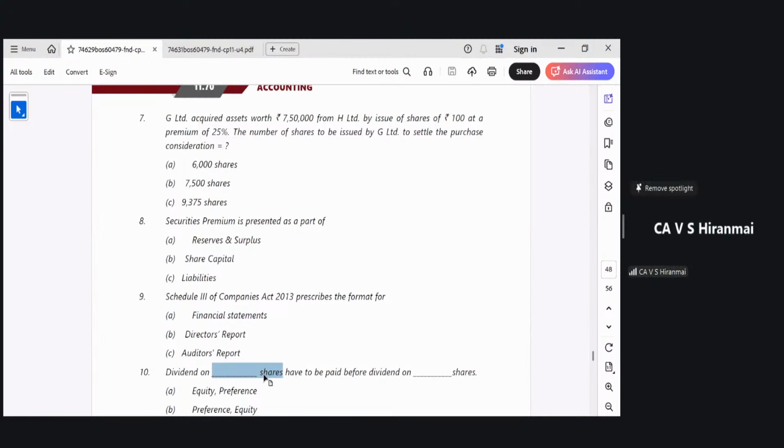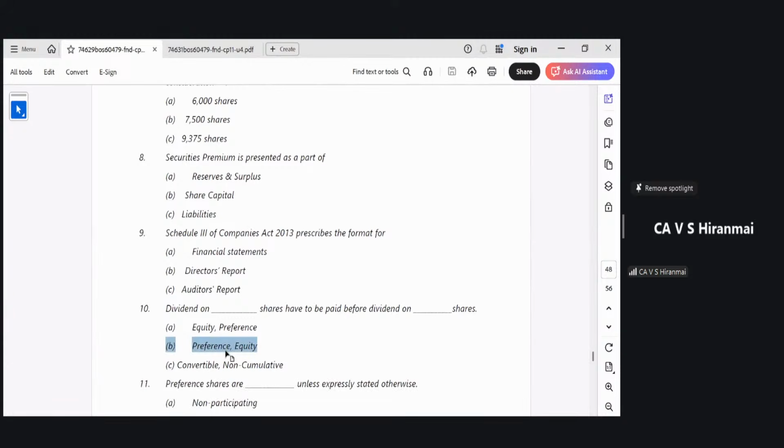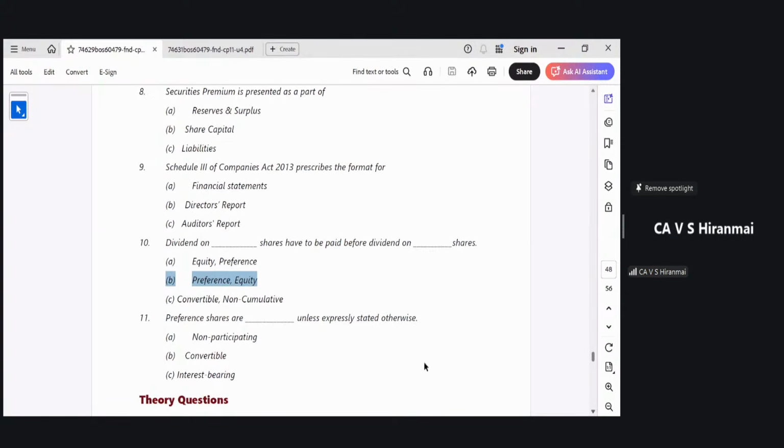Dividend on the equity shares, dividend on dash shares have to be paid before the dividend on dash shares. Preference dividend should be paid first and then only equity dividend will be paid. Why should it be like that? Simple logic, ma'am. The name itself says the preference shareholders have a preference in the payment of dividend and, at the time of winding up, in the repayment of the capital. Very, very important. So first dividend on preference shares will be paid and then only equity dividend.